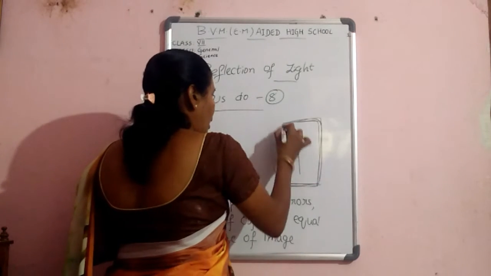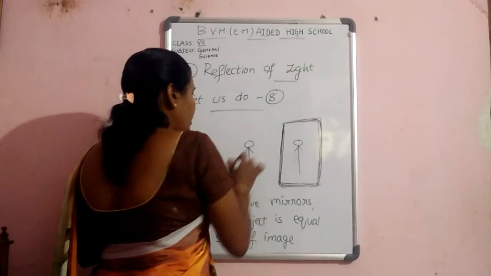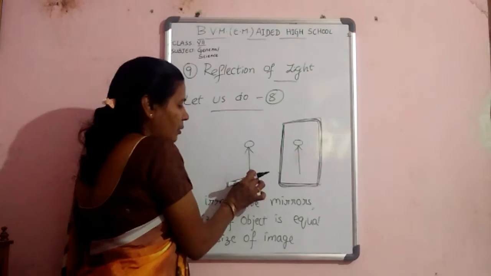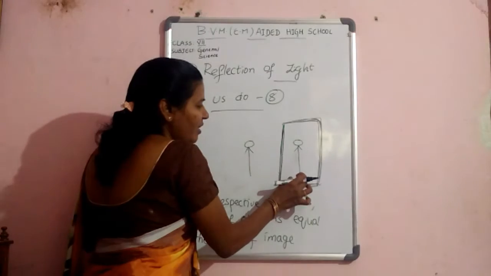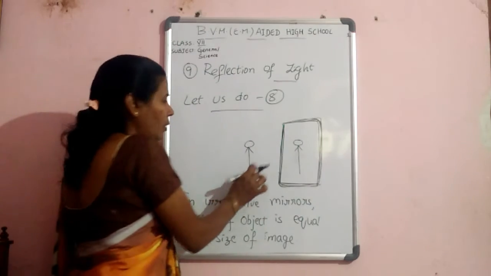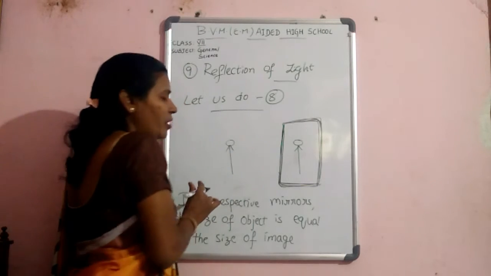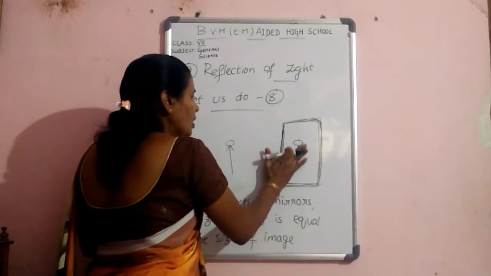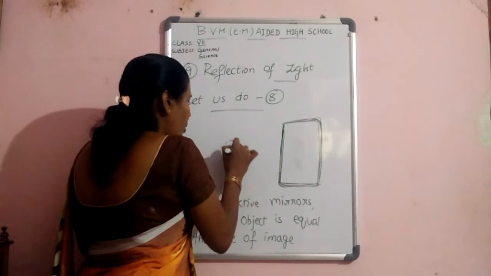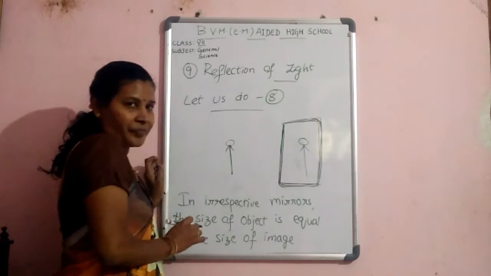Take a plane mirror and stand in front of the mirror and observe your image. Then inside the mirror, the size of the image is equal to the size of your body. Then step back 2 feet and observe your image inside the mirror. Then the size of your body is equal to the size of the image.